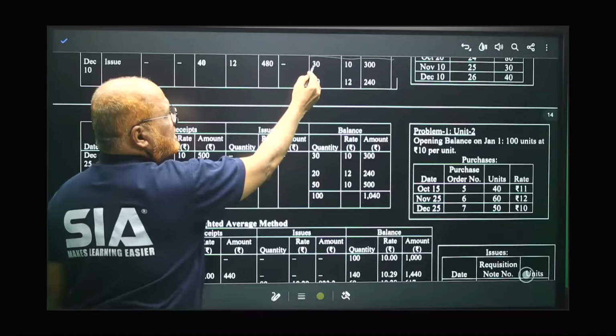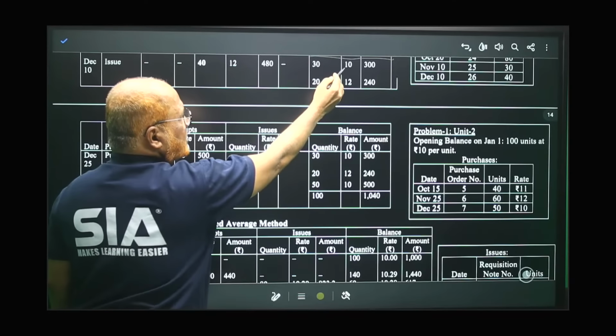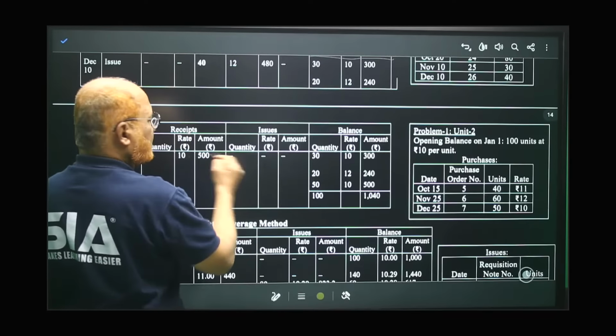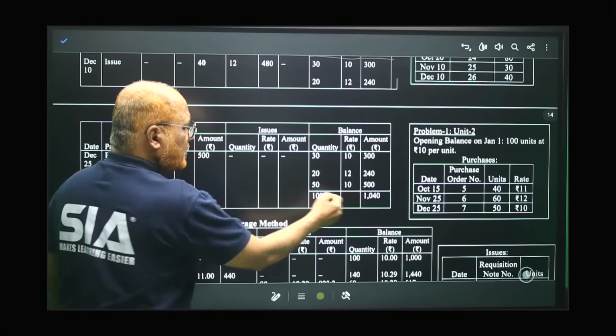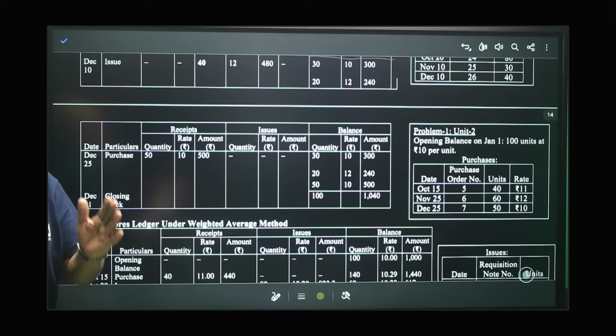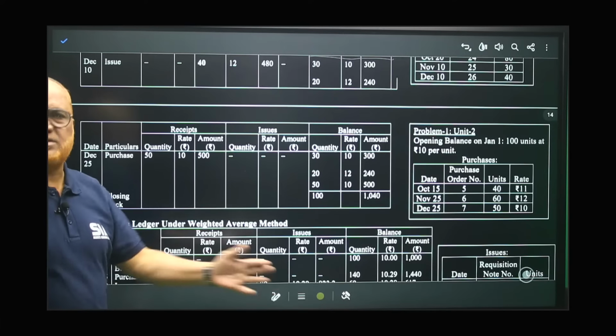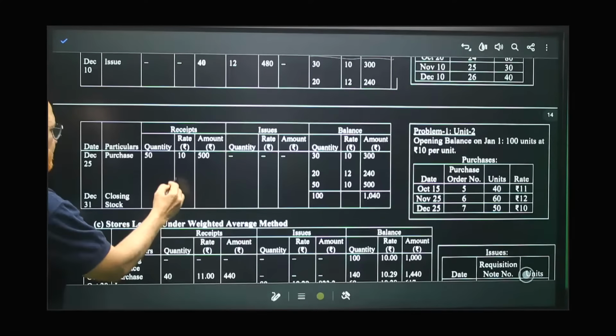Now the balance is 30, 20 plus 50: 10, 12 and now 10. The total is 100 units and 1040. This is the closing balance according to the LIFO method, last in first out, right?